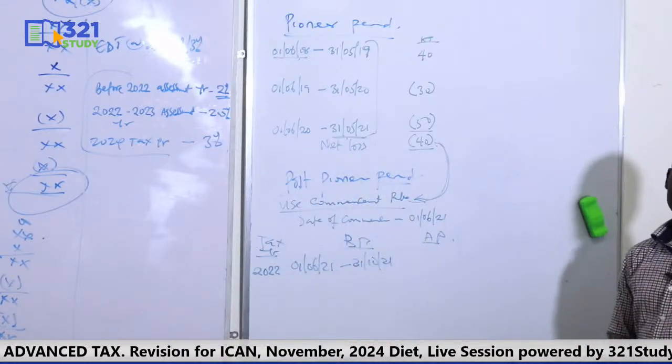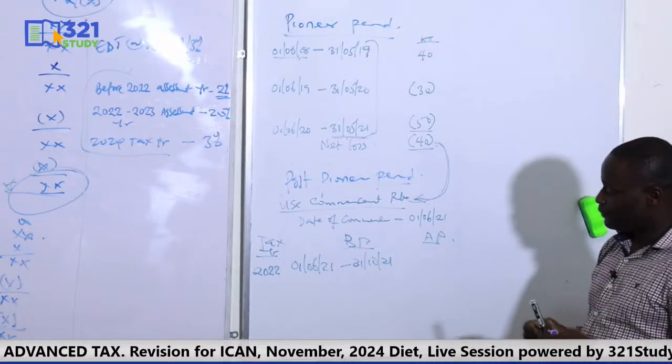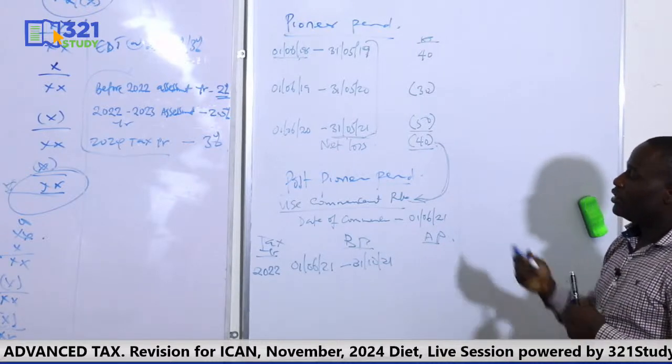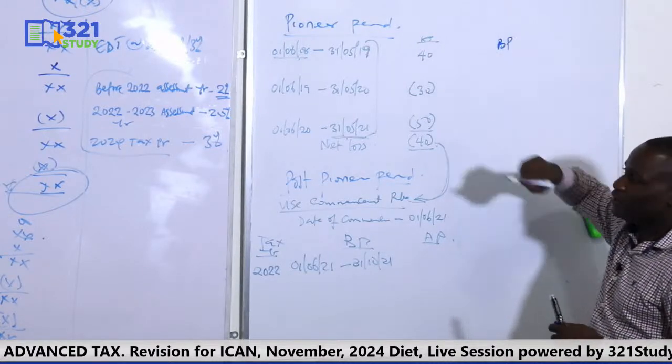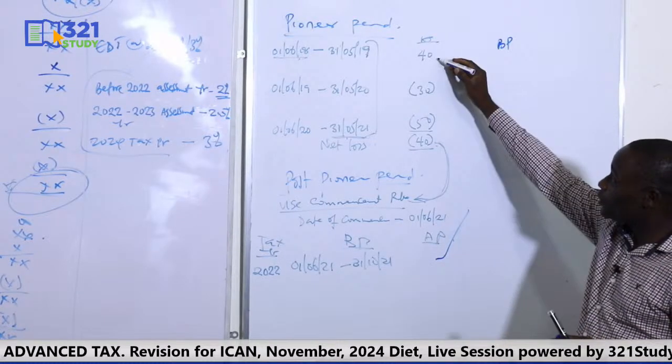So Pioneer question will be a full question, like you need the knowledge of your basis period. As you can see, you need to apply commencement rule here, and you need basis period to get this profit.